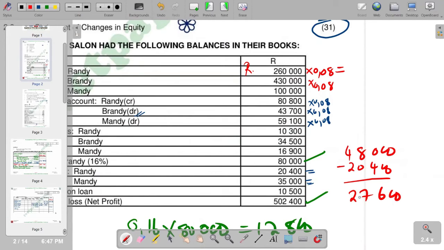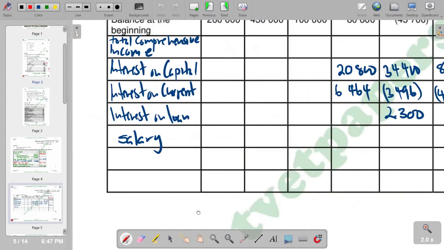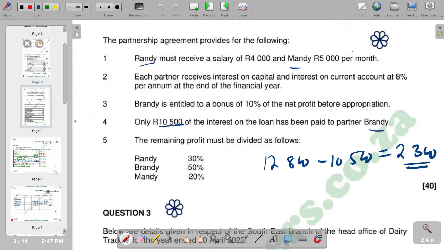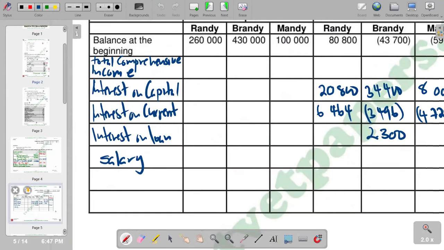So 27,600 is the part that is not yet paid, that is supposed to be in the statement of changes in equity. So if you come here, we put that amount as 27,600. 27,600 is indicated.